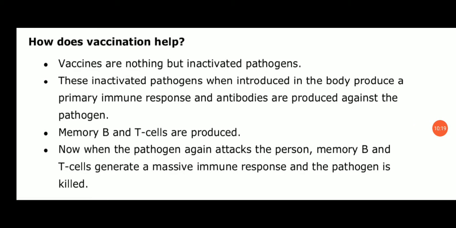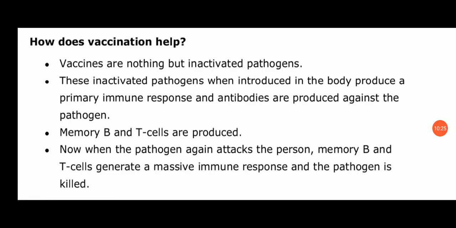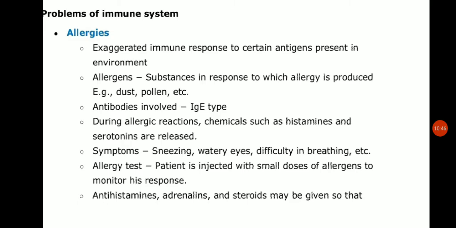Then when the pathogen again attacks the person, memory B and T cells generate a massive immune response and the pathogen is killed. So पहले से जो तैयार antibodies होंगी या जो cells होंगी like memory B and T cells, pathogen के second time attack पर उसको kill कर देंगी ये cells. So this is the mechanism of working of vaccines.